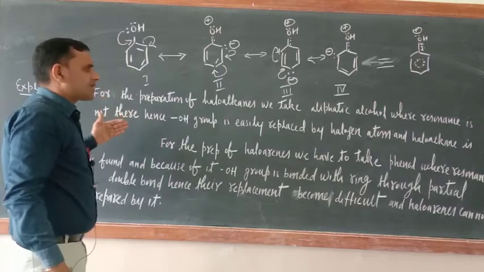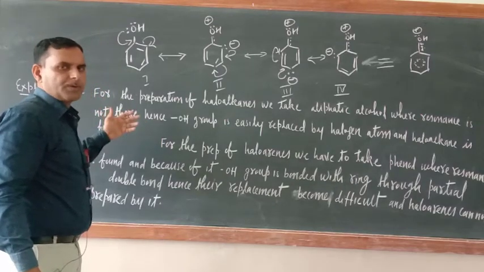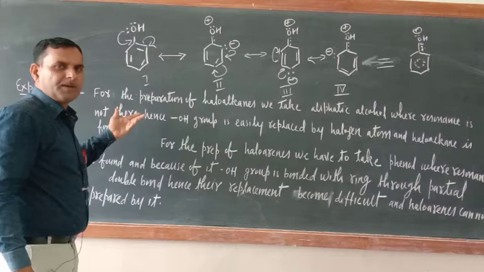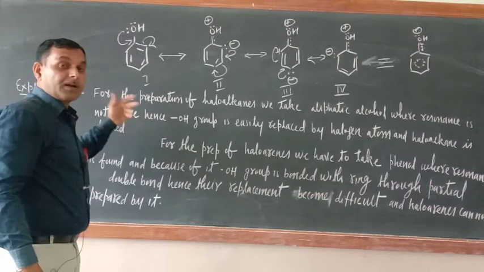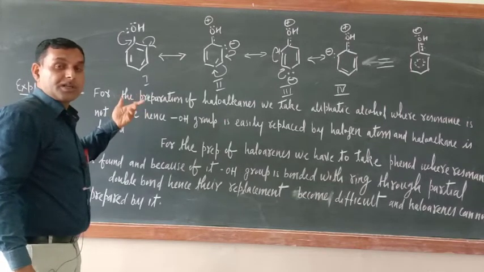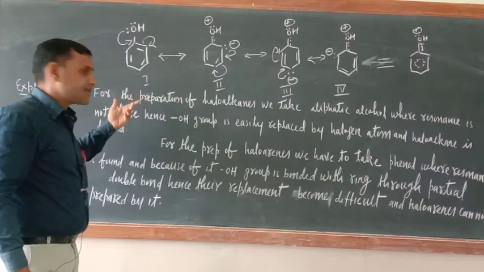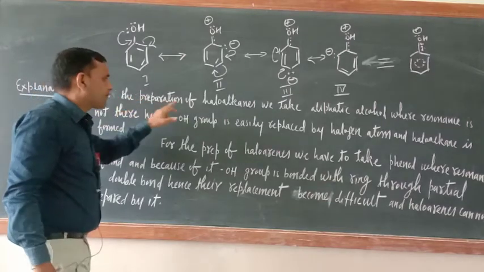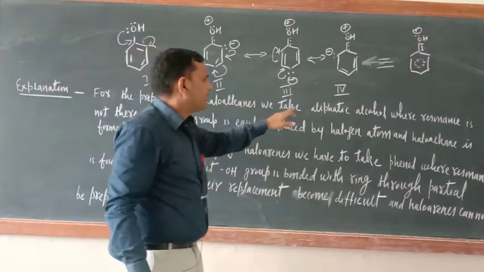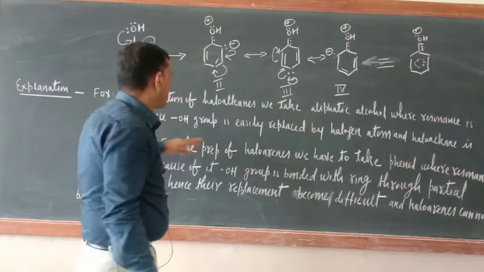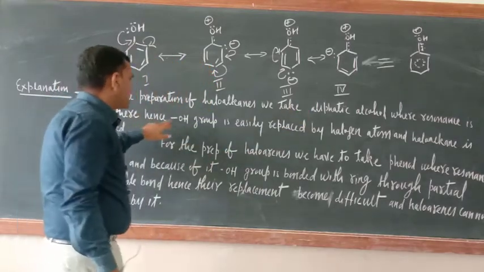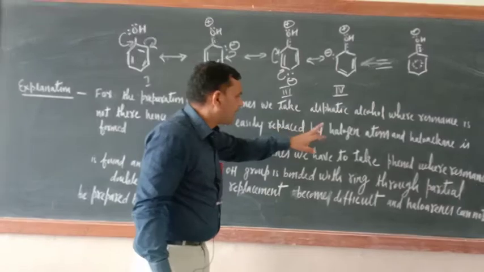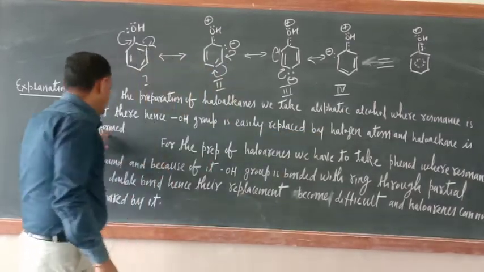So if it is partially double bonded with the ring, then what would be there? Its replacement will be difficult. While in case of alcohol, resonance is not there, so replacement of OH was easy. So I wrote here, for the preparation of haloalkanes, we take aliphatic alcohol where resonance is not there. Hence the OH group is easily replaced by the halogen atom and haloalkane is formed.